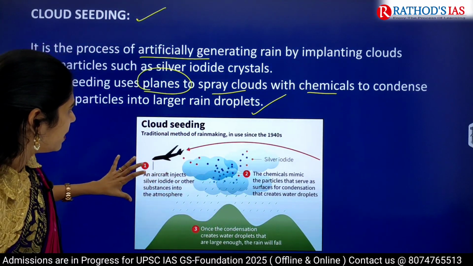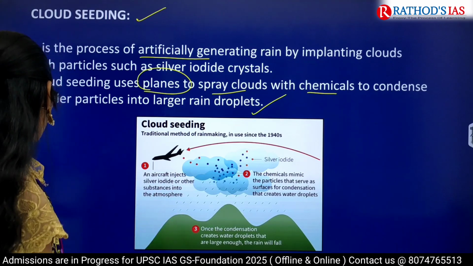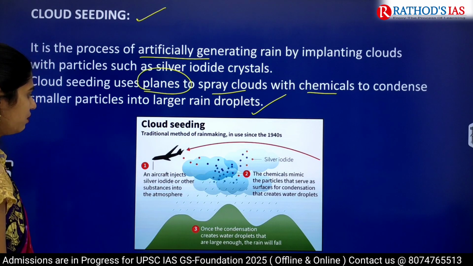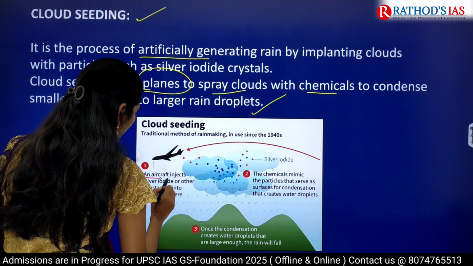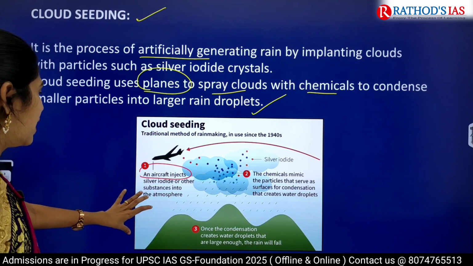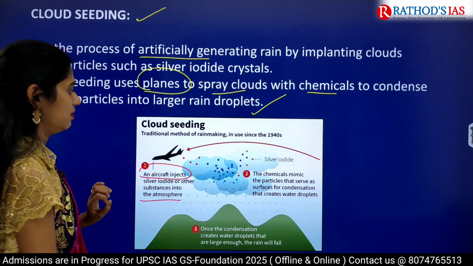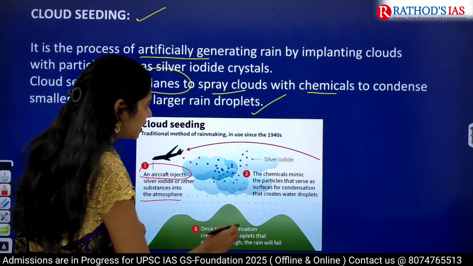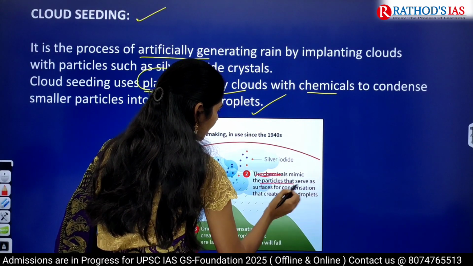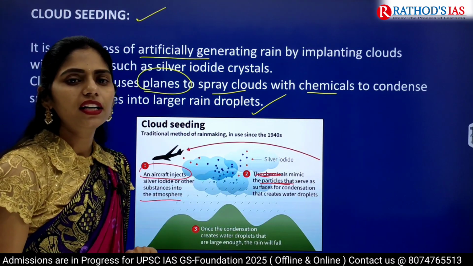So if you see this image, you can easily understand what exactly cloud seeding is. The first step is we are using aircraft, okay, or aeroplanes, and we are injecting silver iodide or other particles into the atmosphere. And actually these chemicals mimic the particles that serve as surfaces for condensation, and finally they convert.